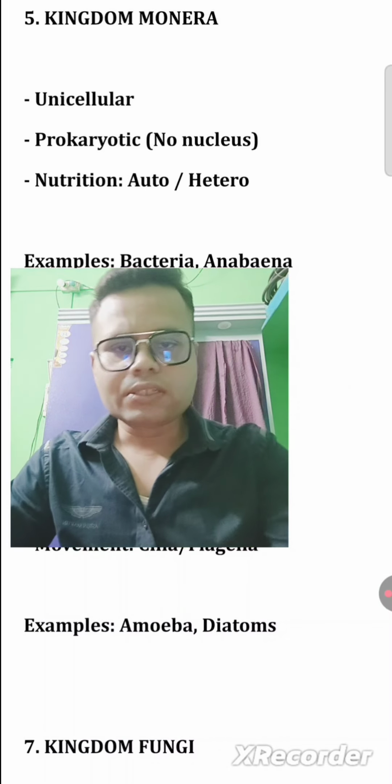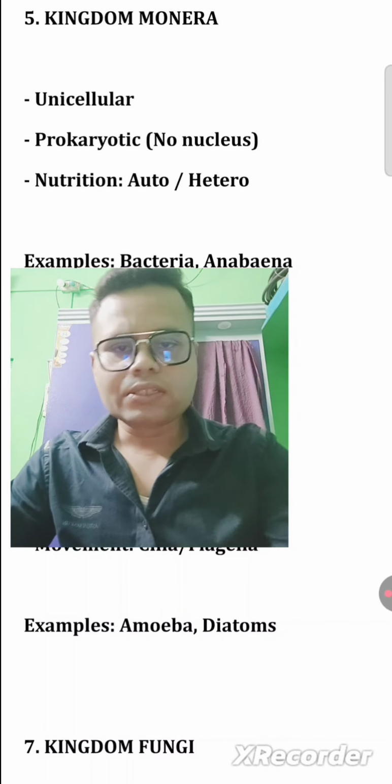After that, there are also examples including bacteria and Anabaena. Okay, so bacteria and Anabaena also come under the kingdom Monera. After that, if you're talking about the kingdom Protista, that is unicellular, eukaryotic, that is, with a true nucleus.